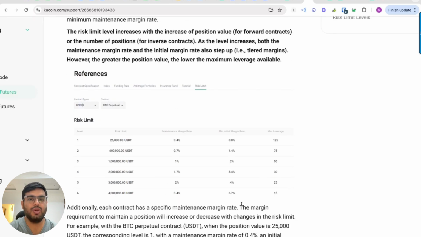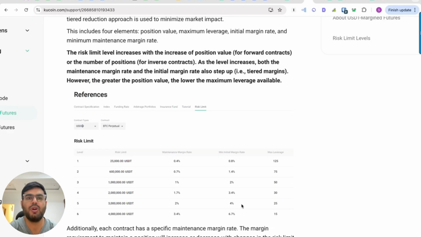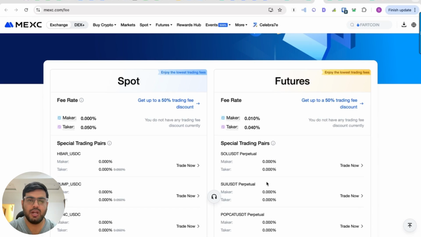That way you can manage your risk. And another useful feature of KuCoin exchange is that this risk limit is auto adjusted depending upon your trading volumes and how many forward contracts you have opened. Depending upon that, if you want to increase your leverage up to 125x, you have to reduce your risk limit to 25,000.